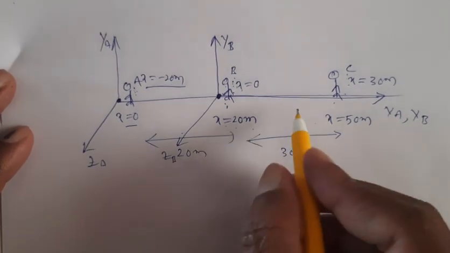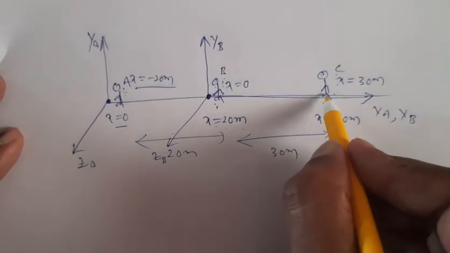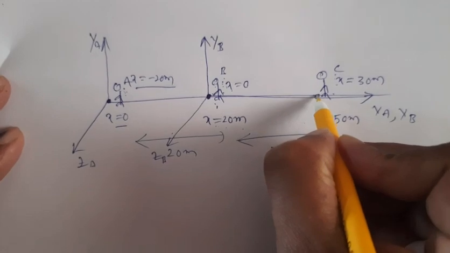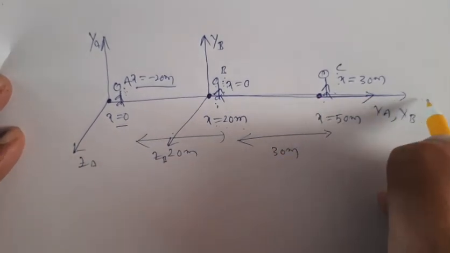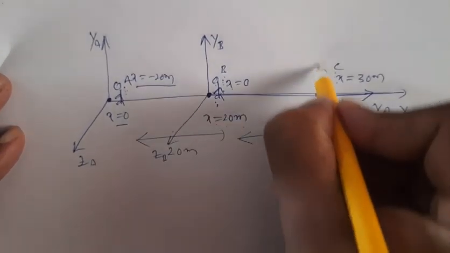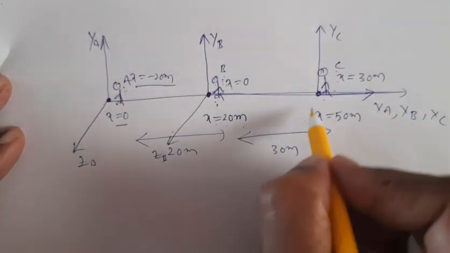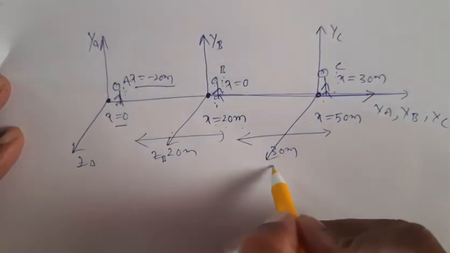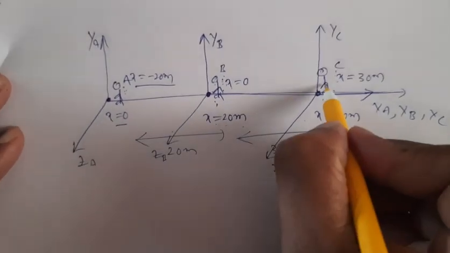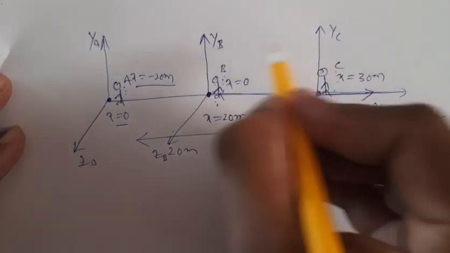Hope you are able to understand this one. Now let us take frame of reference C. So here we take origin. So this side we take xc, and this side we take yc, and this side we take zc. Now according to frame of reference C, what is the position of B?